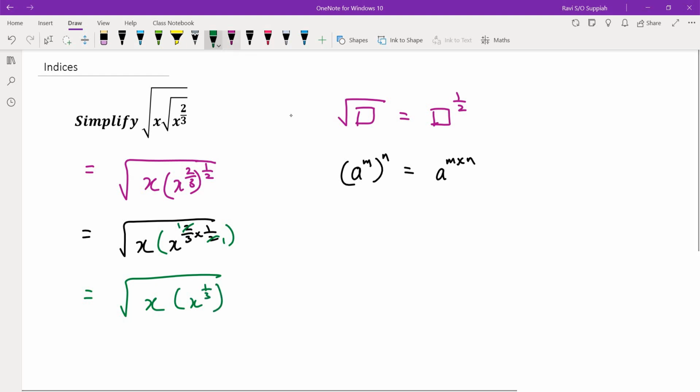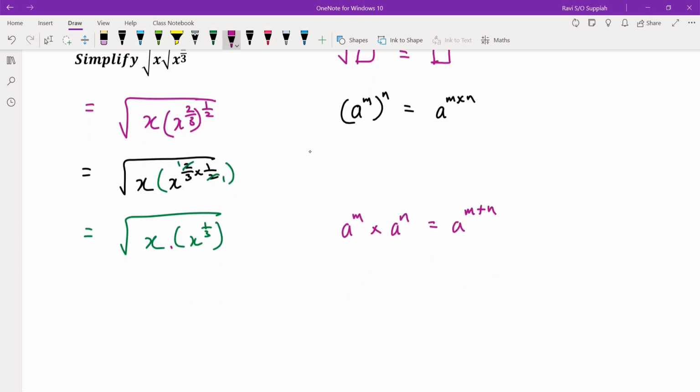Now here you have x multiplied by x to the power of 1 over 3. So at this point I can apply another indices rule that says a to the power of m multiplied by a to the power of n is equal to a to the power of m plus n. So here we can now write it as the root of x, where the power of x is 1 plus 1/3. So this will give me the root of x to the power of 4 over 3.